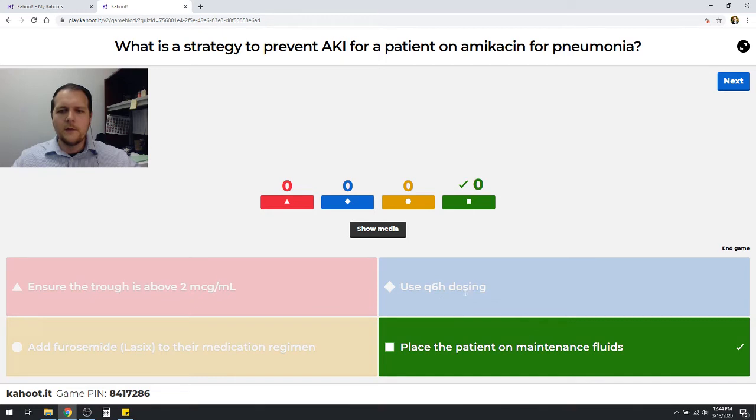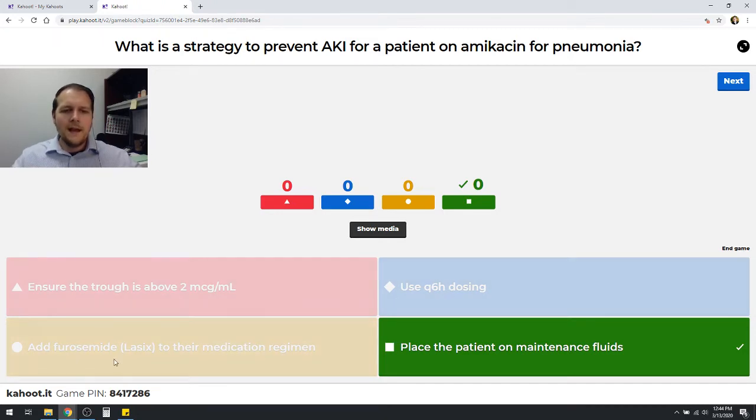Use Q6-hour dosing. This is also going to lead to higher troughs overall, because you're going to be dosing the drug more frequently. If you were dosing it to where the troughs were negligible, you'd have to use such small doses that you really wouldn't get concentrations high enough for the antibiotic kill you're looking for. So normally we would dose amikacin and other aminoglycosides, say, every 8 hours. Nowadays we have switched it up and we use every 24-hour dosing to make sure we get really high peaks, but then the troughs are going to be undetectable there.